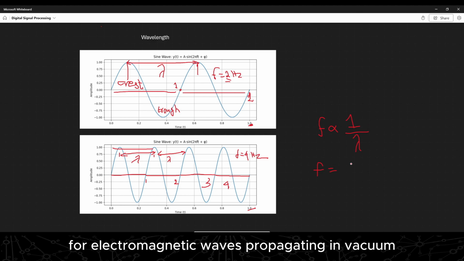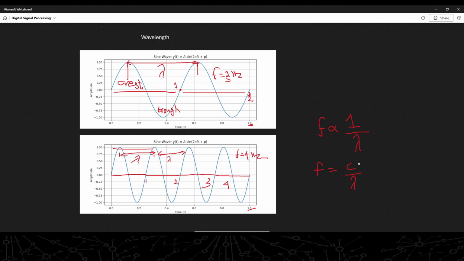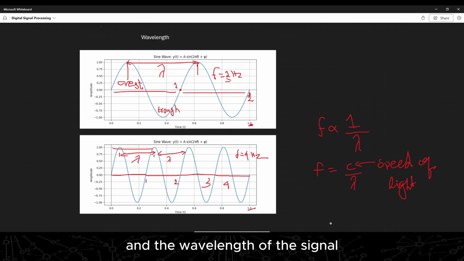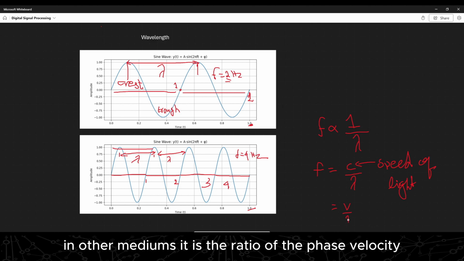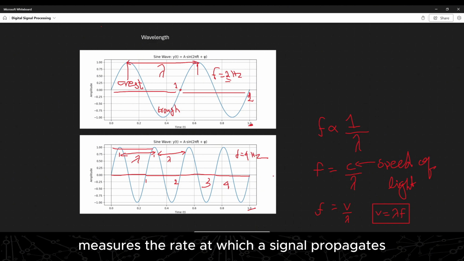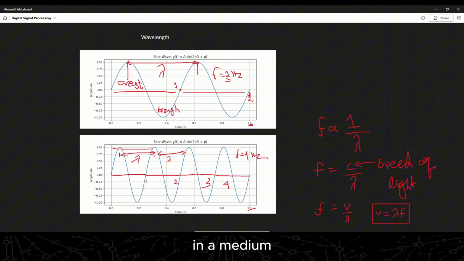For electromagnetic waves propagating in vacuum, frequency is the ratio between the speed of light c and the wavelength of the signal. In other mediums, it is the ratio of the phase velocity v and the wavelength. Phase velocity measures the rate at which a signal propagates in a medium.